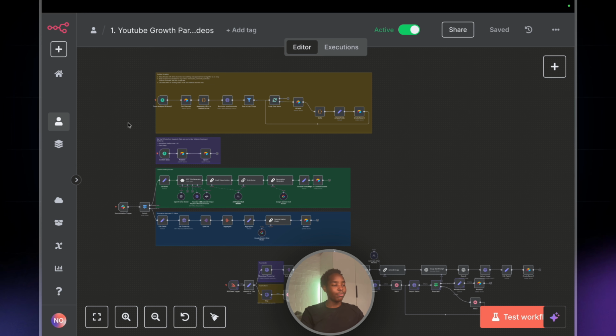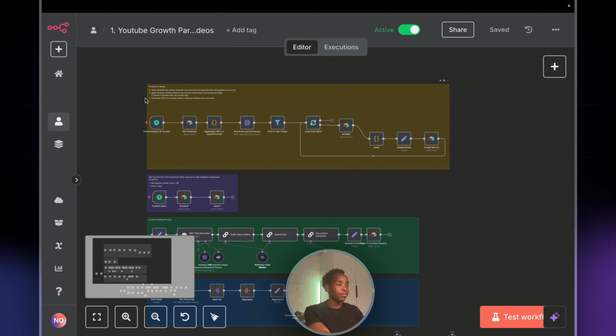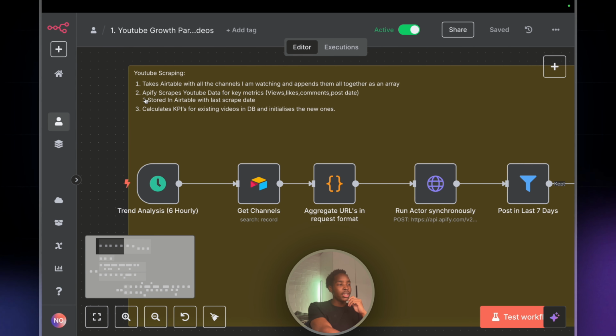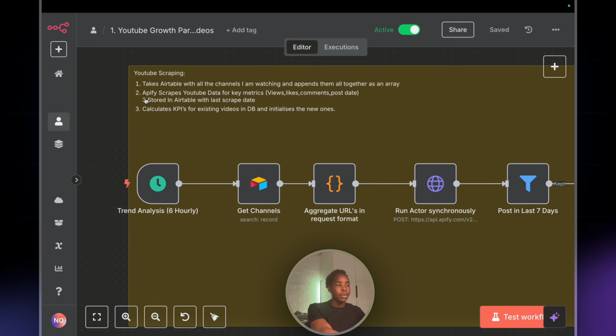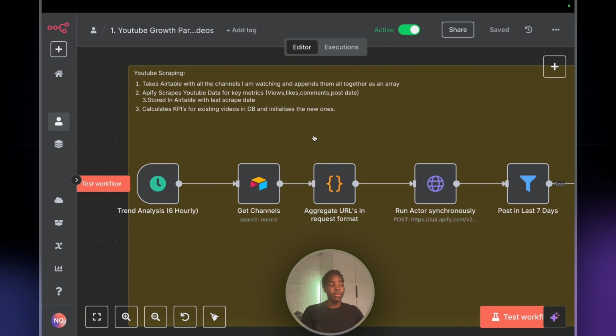So you've got 5 sections to this n8n scenario. And we start with the YouTube scraping. So we take an Airtable with all the channels I'm watching and append them all together as an array. On Airtable, I've got a list of YouTube channels which are in the AI automation niche. It scrapes their videos to see when they're posting, what they're posting about, and it gets information on their current view count, if it's a new video that they've posted, and we use Apify to do that. That just gives me an insight into what other people in the niche are posting about.